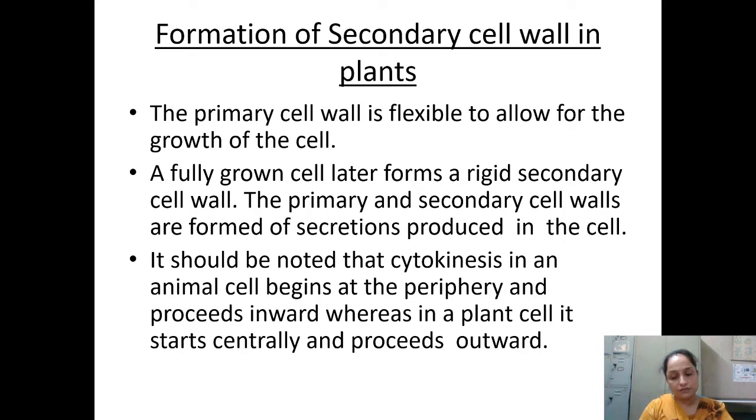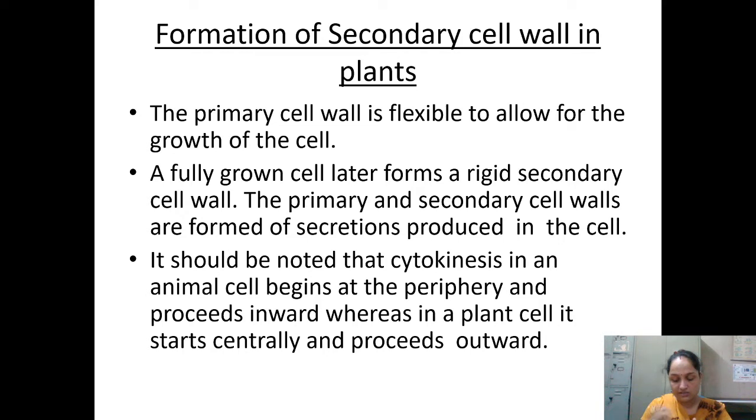Now, after the formation of the primary cell wall, there will be the formation of the secondary cell wall. The primary cell wall is basically flexible to allow for the growth of the cell, and actually the primary cell wall can extend somewhat. It is flexible in nature, and a fully grown cell later forms a rigid secondary cell wall.